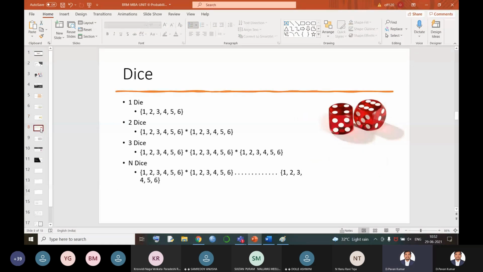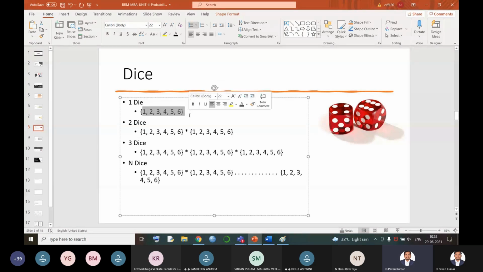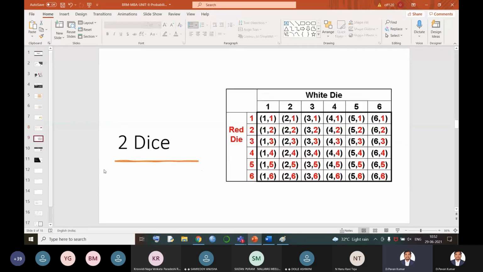Now, let's see it for a die. When a die is rolled, how many faces do we have? We have 6 faces. So, what is the outcome count? It is 6. Now, when 2 dice are rolled, how many combinations of outcomes do we get? See, this is the outcome. When 2 dice are rolled, let me take out the answer for 2 dice.